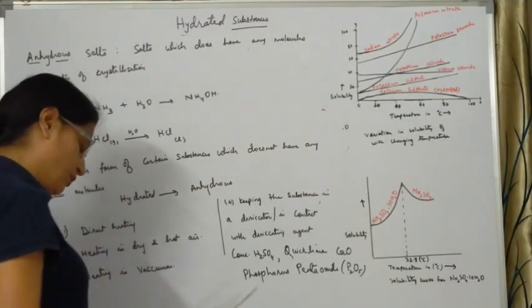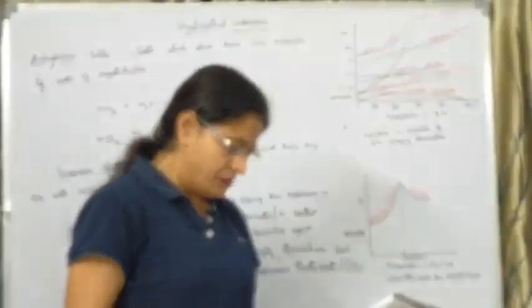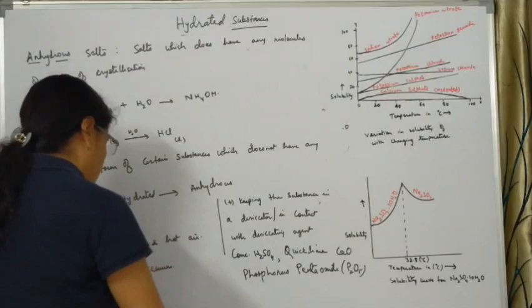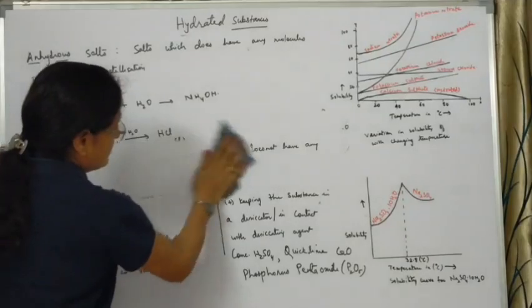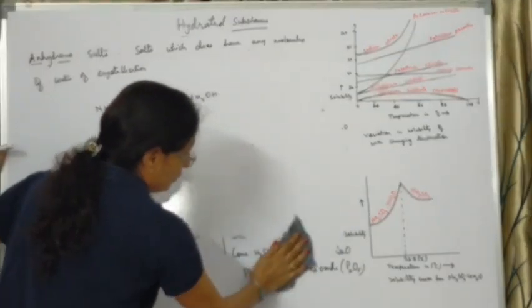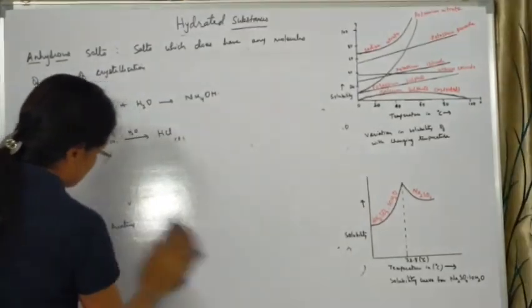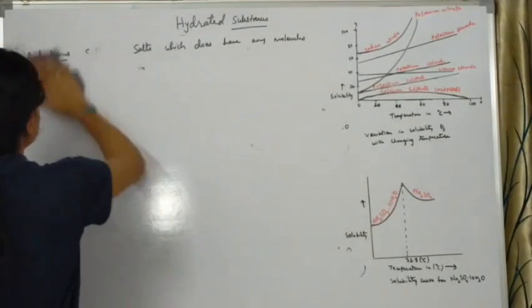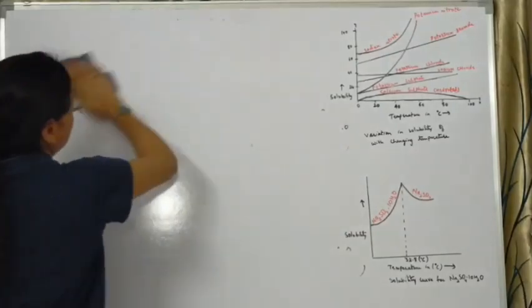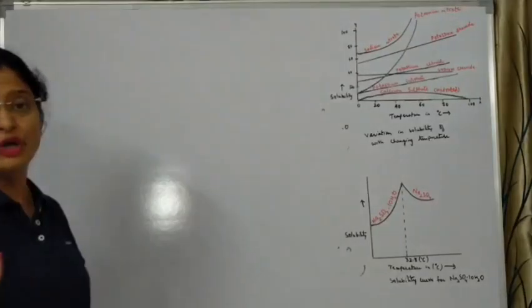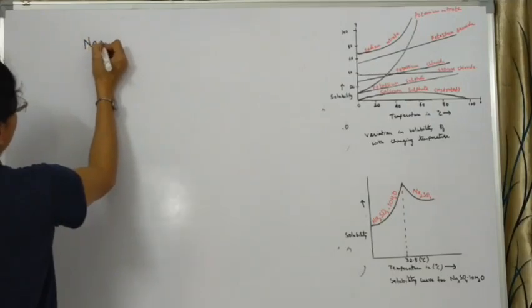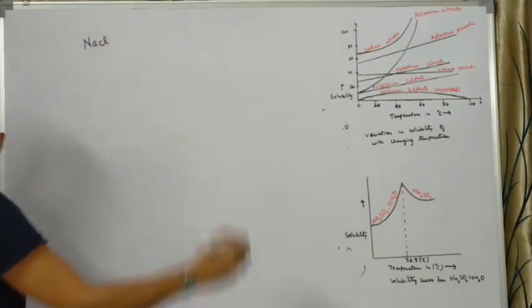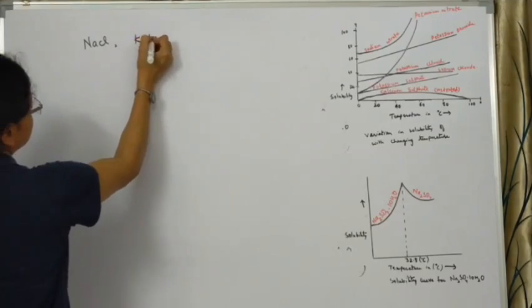Next, we move on. Now there are certain salts which do not contain any water molecules. Let me give you certain examples. We are not converting them into anhydrous, but the salts themselves naturally do not contain any water molecules. You are not removing water, they just naturally do not contain any. For example, our common salt, that is NaCl, or potassium nitrate.